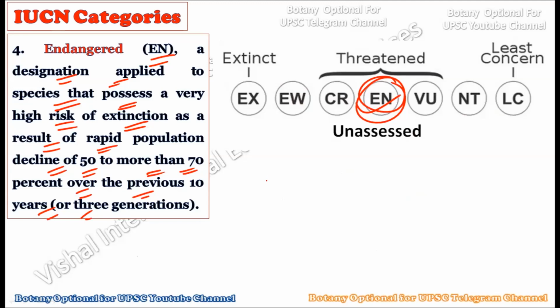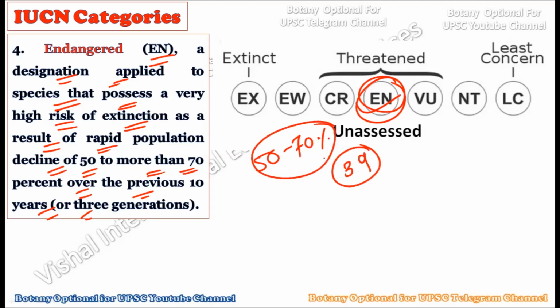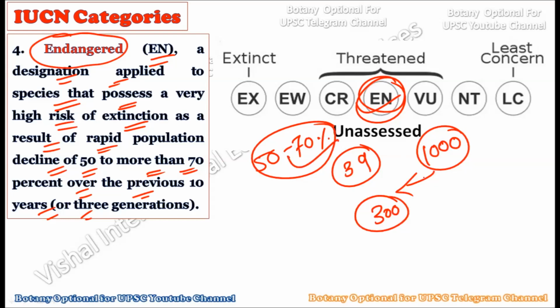So basically, if the number of the species has declined by 50 to 70%, or since the last 3 generations this species is continuously declining, then in such a condition we will categorize it as an endangered species of the IUCN category. Endangered means the species is rapidly declining in number. For example, the number was 1000 earlier, but suddenly it came to 300, so 50 to 70% has already been lost, and the last 3 generations are continuously showing a decline in number. Then we should categorize that species as endangered.